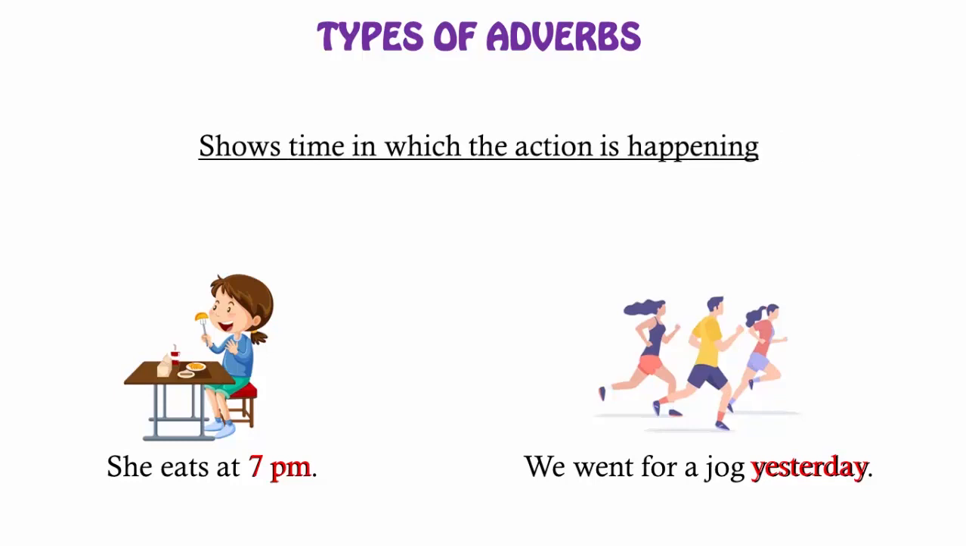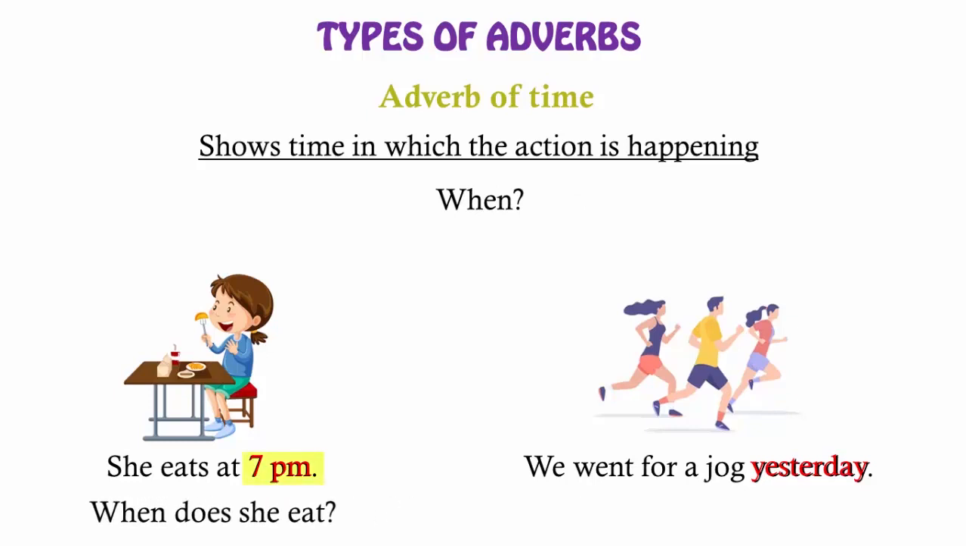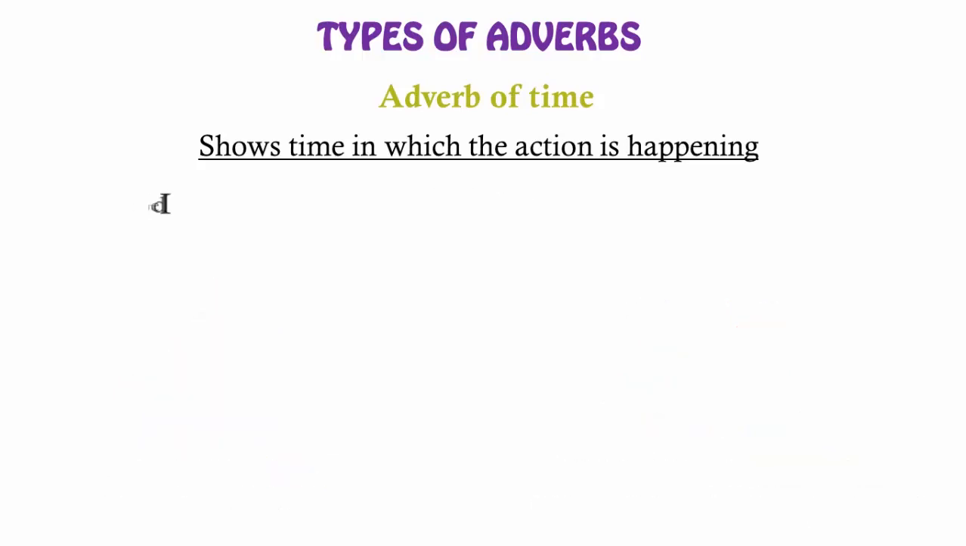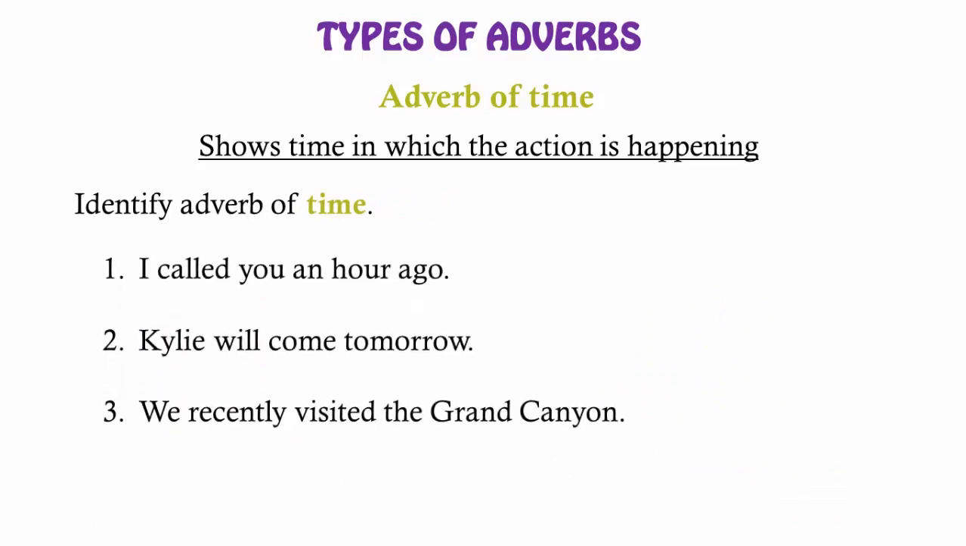Therefore, the adverbs which show when or the time in which the action is happening are called adverbs of time. We can identify the adverb of time by asking a question with when. For example, when does she eat? 7 p.m. When did we go for a jog? Yesterday. Now identify the adverb of time from the following sentences.